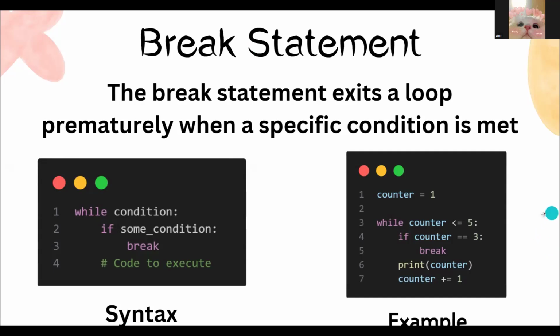If counter is not 3, the loop prints the value of counter and increments it. So if there is a number 3 among the values up to 5, it will stop there and keep the remaining values, 1 and 2.